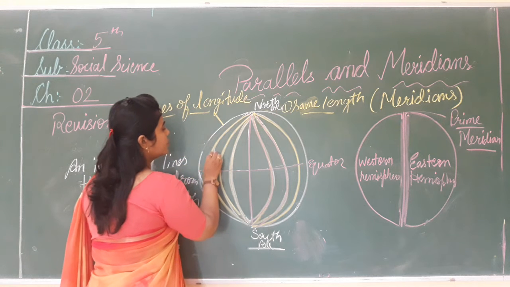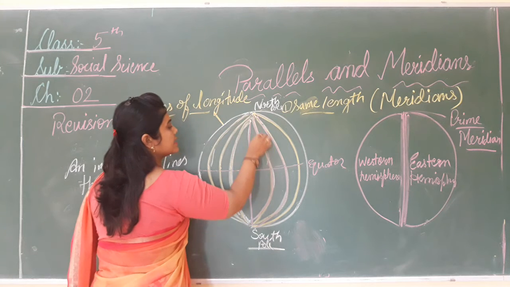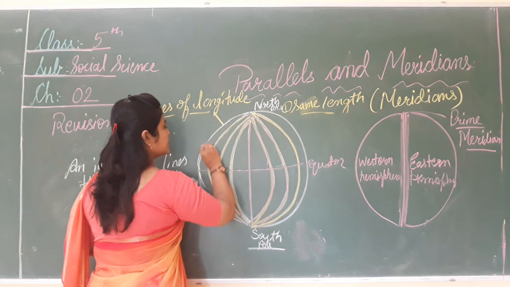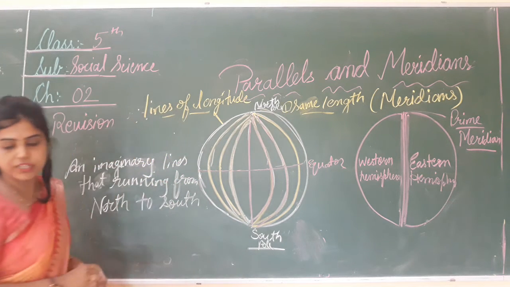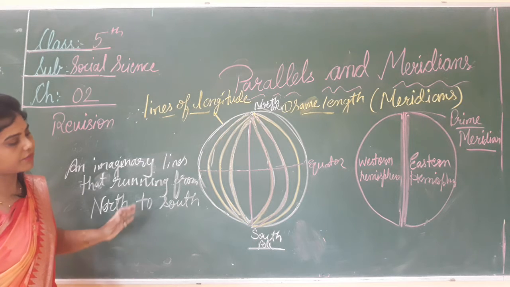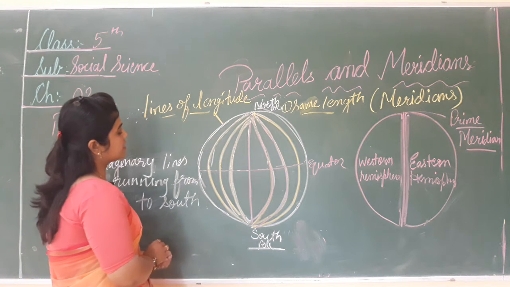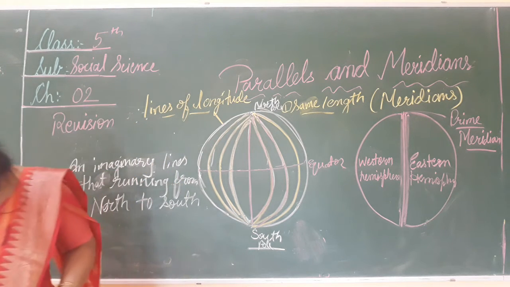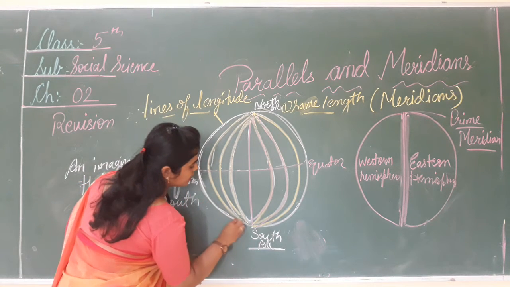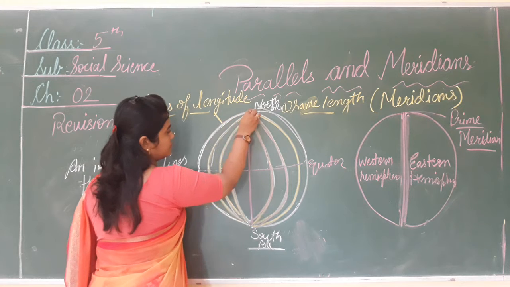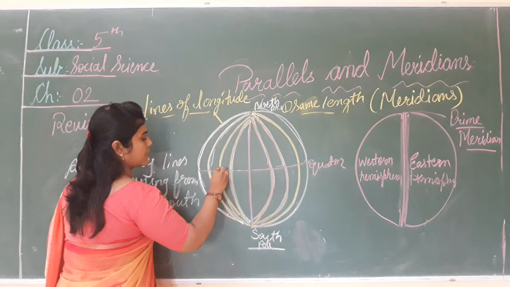As we move towards the poles, the distance decreases. जब हम यहाँ से equator से poles की तरफ जाएंगे तो इसकी जो length है वो क्या होगी? Decrease होनी स्टार्ट हो जाएगी.